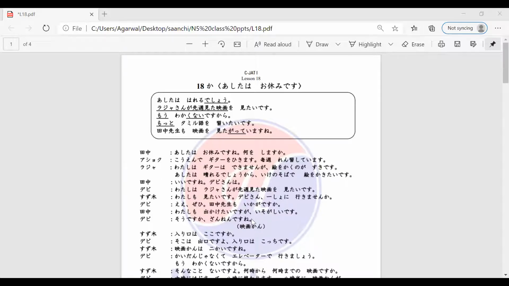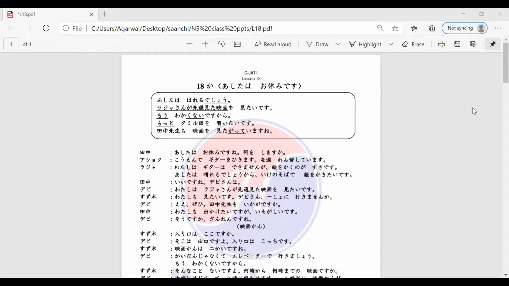Devi-san's dialogue. Sou desu ka? Zannen desu ne. Once more, Vishnupriya-san after me. Sou desu ka? Zannen desu ne.